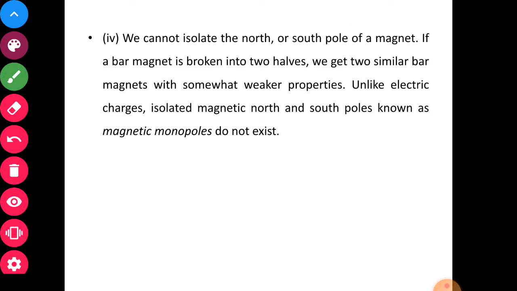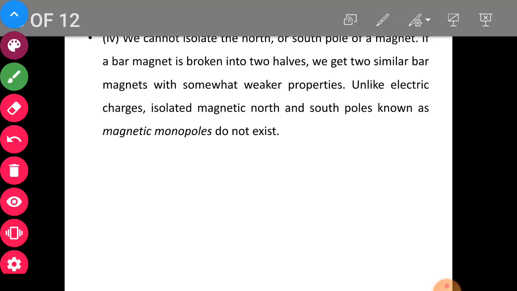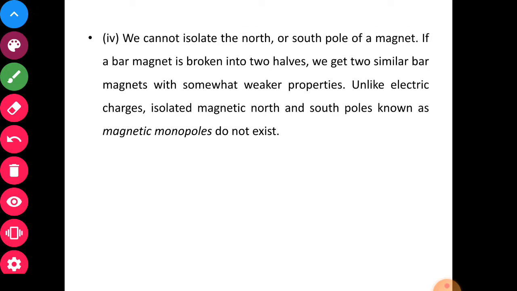We cannot isolate the north or south pole of a magnet. Magnetic monopole is not possible. You cannot have a magnet which has only a north pole or only a south pole. Both the poles will always be together. If a bar magnet is broken into two halves, we get two similar bar magnets with somewhat weaker properties.